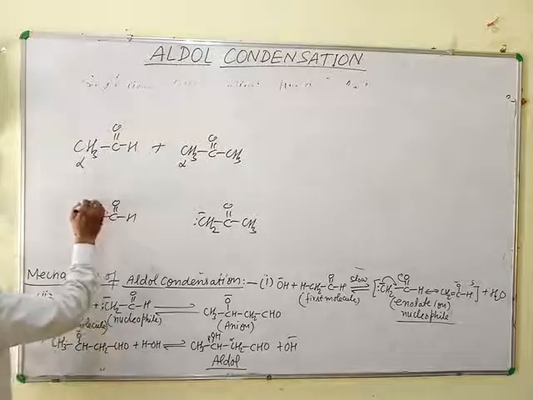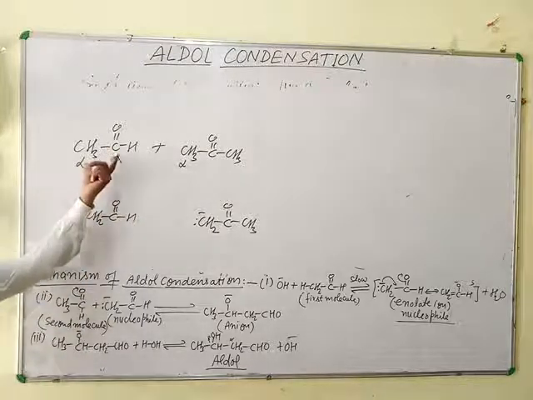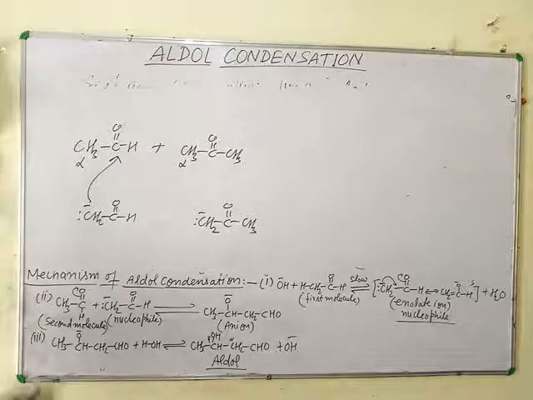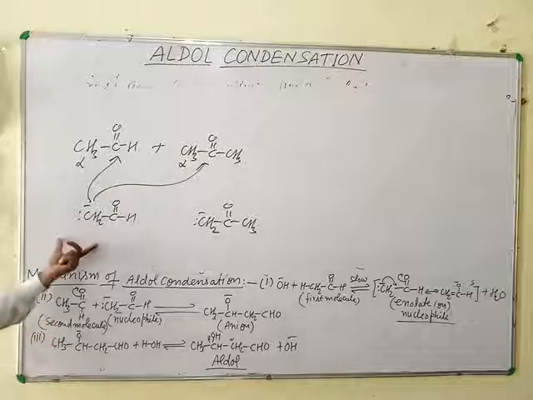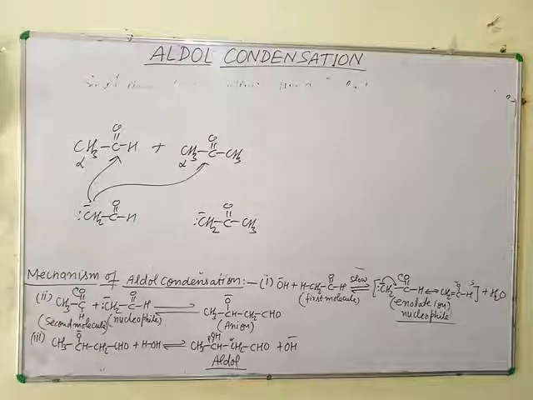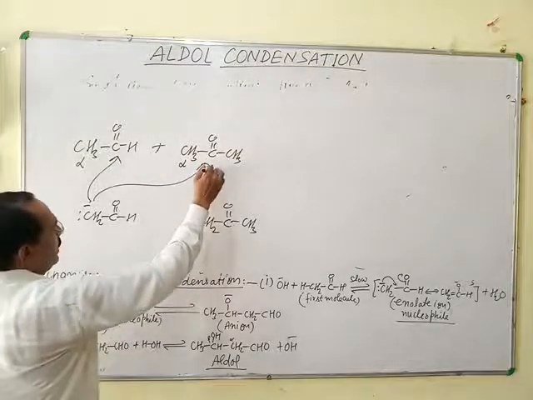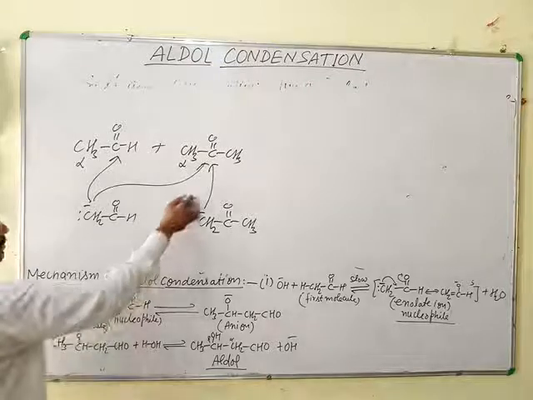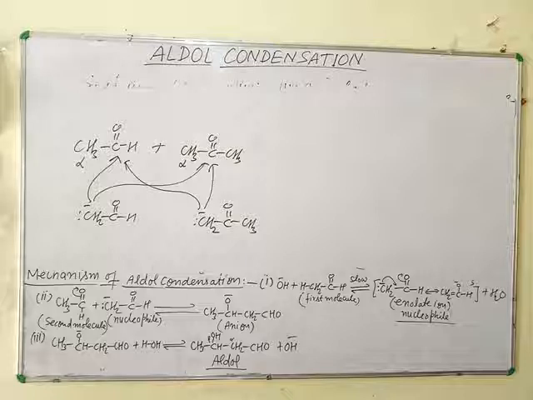When this carbanion attacks the same molecule, that is this aldehyde, one product is formed. When this attacks acetone, a second product is formed. Similarly, when this enolate ion attacks acetone, a third product is formed, and by its attack on the acetaldehyde molecule, a fourth product is formed.